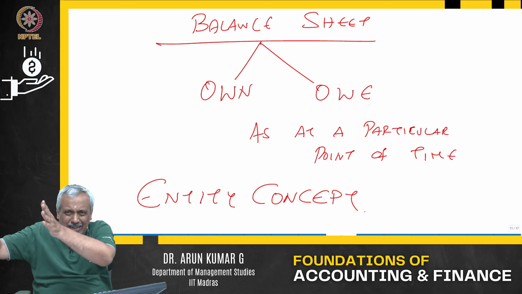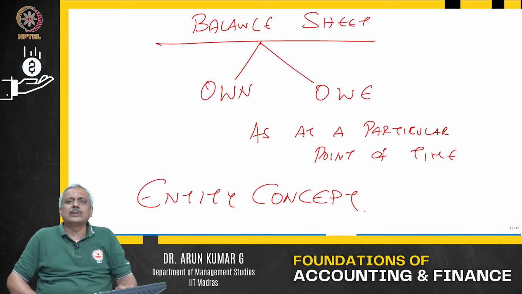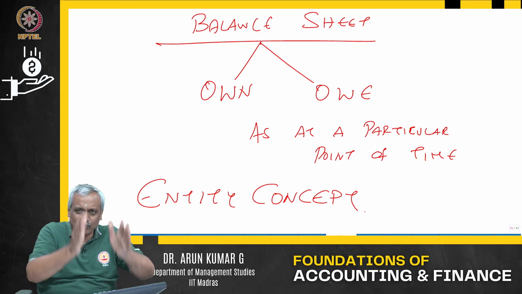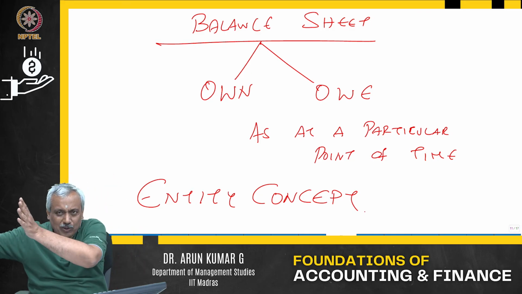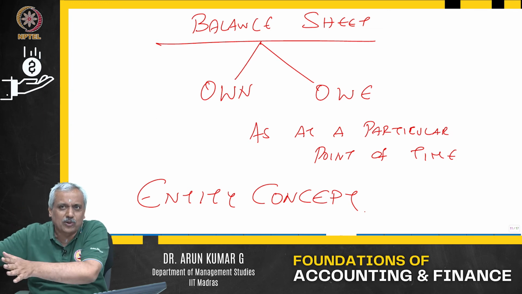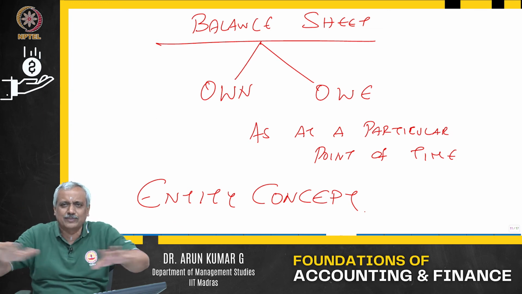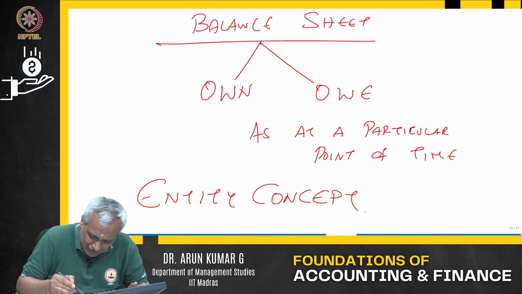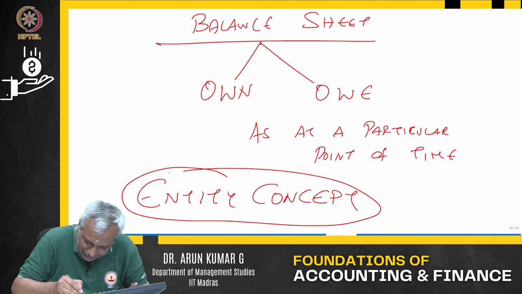Arun Kumar and Co is a separate non-living entity. Whatever assets Arun Kumar owns is what Arun Kumar owns. Whatever assets owned by Arun Kumar and Co is owned by Arun Kumar and Co. These two cannot be interchanged or mixed. That is independent. That is what we call the entity concept. It is a separate entity.